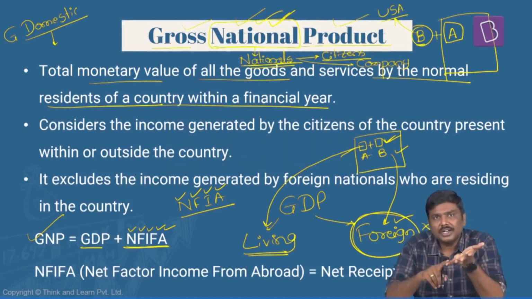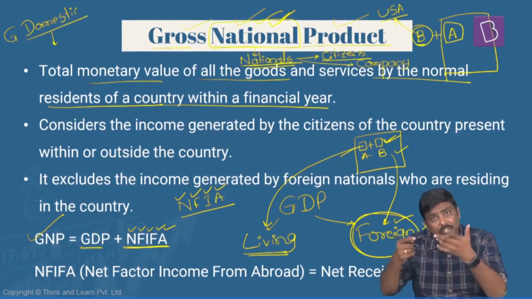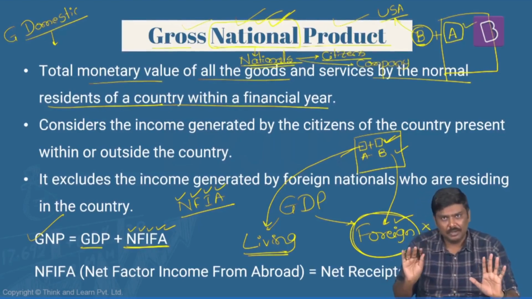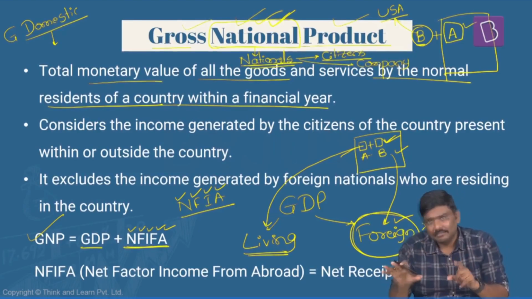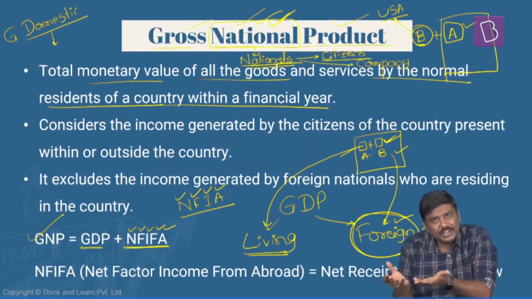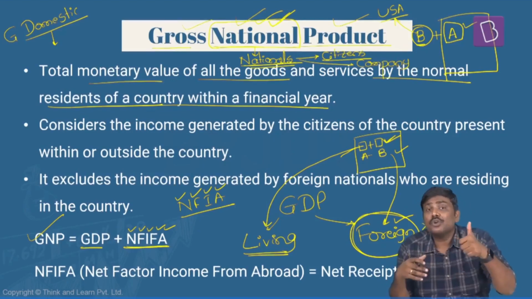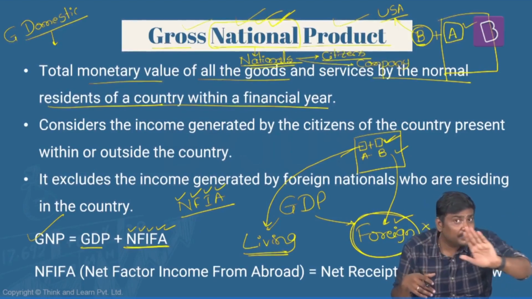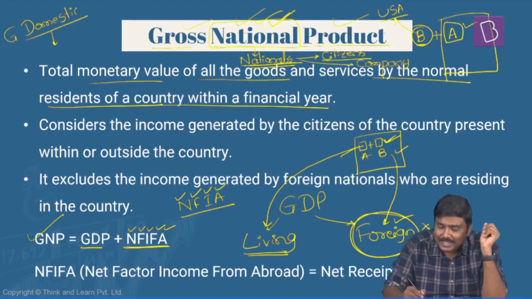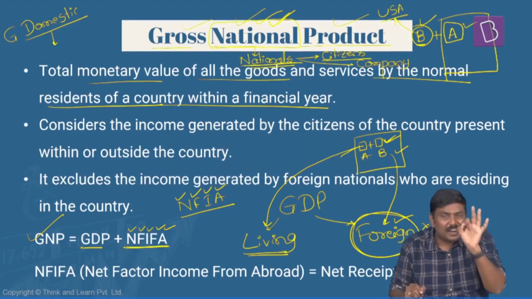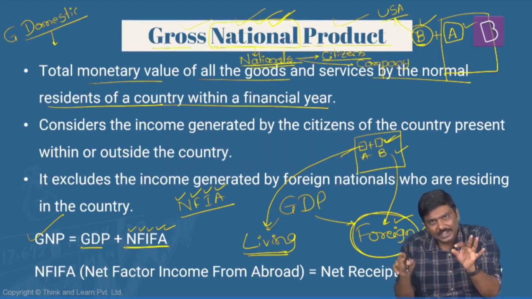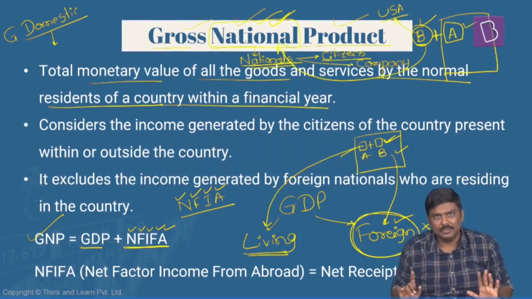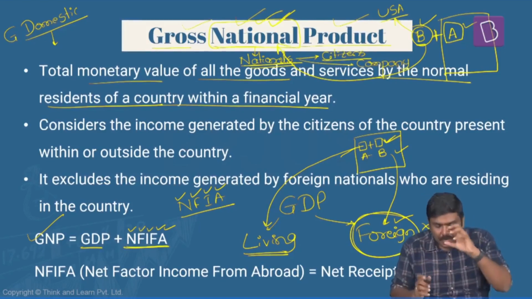Definitely yes. The production done by A as well as B will be part of India's GNP, but the production done by only A will be part of India's GDP, because A is producing in India. A is producing in India, so part of India's GNP as well. B is producing outside India. Production is done outside India, so not part of India's GDP. But B is an Indian national, so irrespective of whether they are producing within India or outside India, it will definitely be part of India's GNP. Is it okay? In the same way, companies are there.